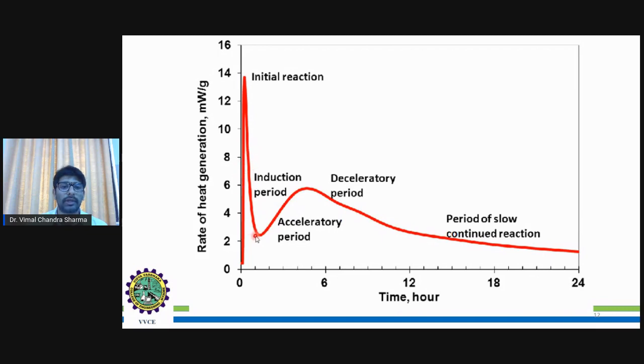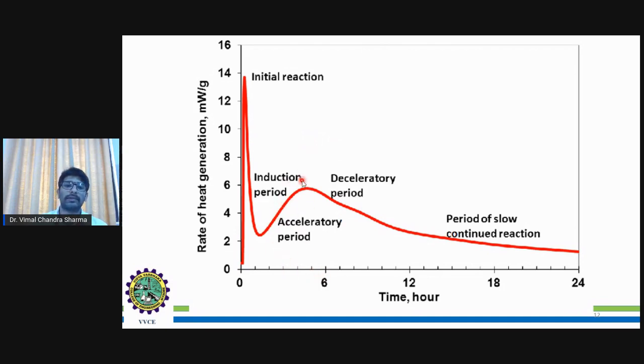After the induction period, it is taking almost 2 to 6 hours, that means approximately 4 to 5 hours, or we can say 3.5 hours to 5 hours. So in the acceleratory period the peak energy is around 4 hours. After 2 hours it reaches the peak. This acceleratory period, as I mentioned, is basically due to the composition of the cement, C, S and H, and water as well as oxygen.